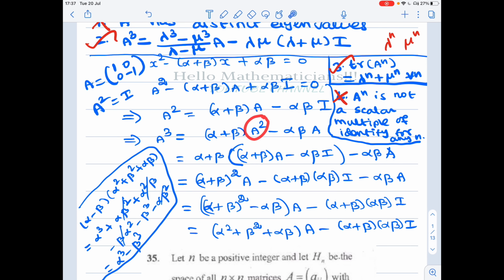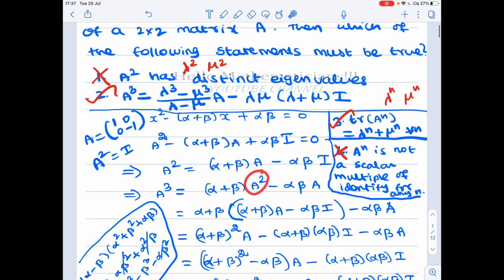Now there is an A squared here, but we want an expression for A cubed involving only A and I. Therefore, again for this A squared I substitute the previous equality, A squared equal to (alpha plus beta) times A minus alpha beta times I. So we get A cubed is equal to (alpha plus beta) times [(alpha plus beta) A minus alpha beta I] minus this term.